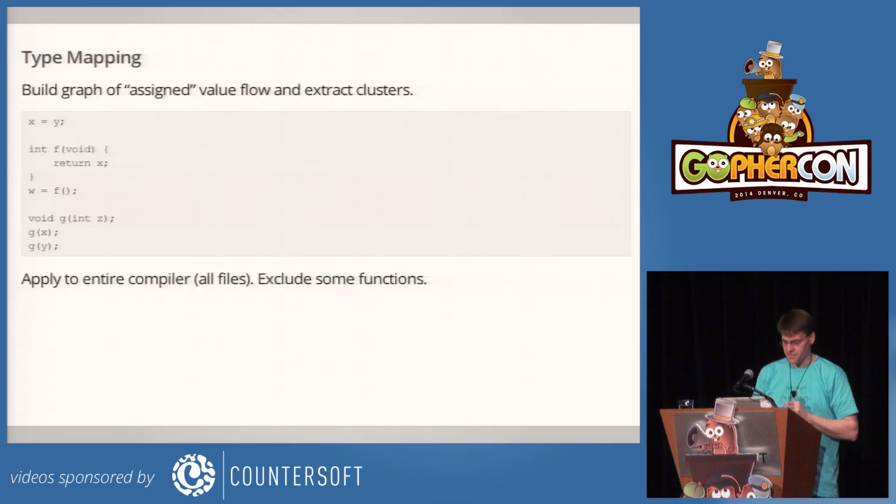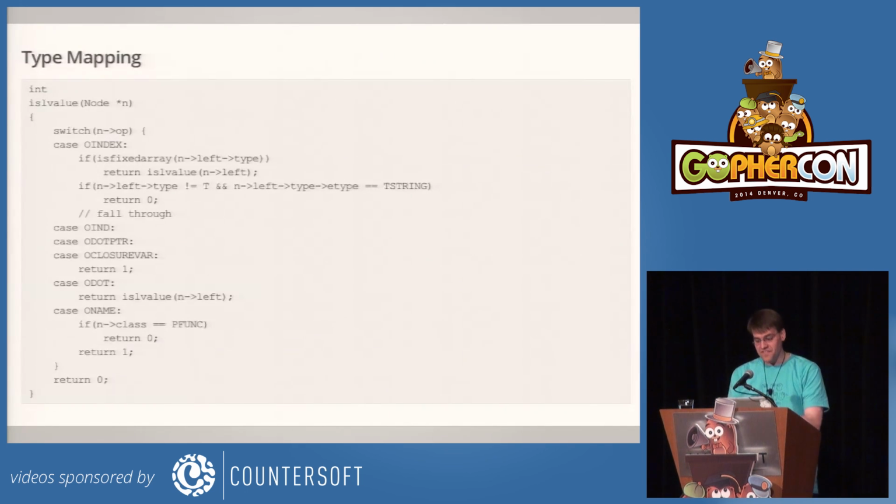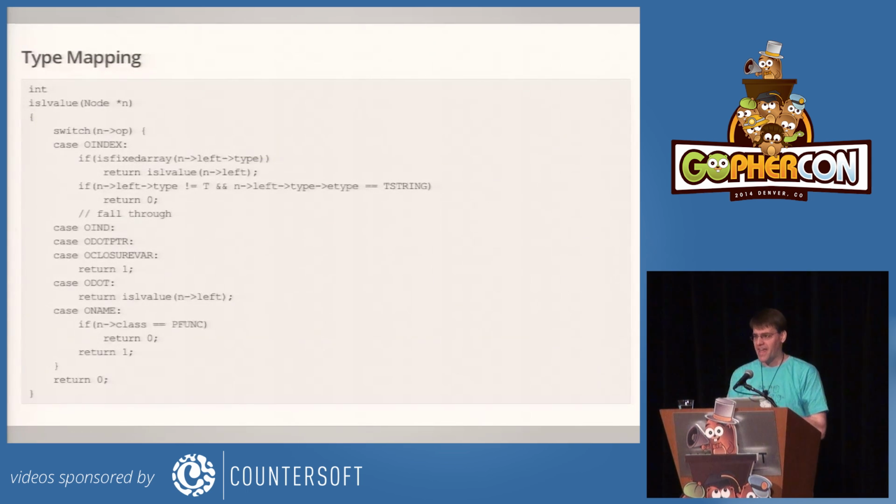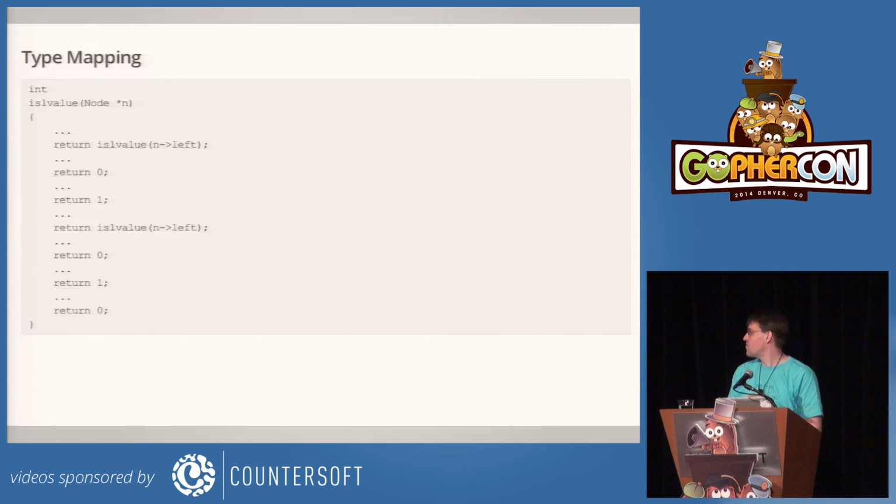So let's look at some of those. This is a function in the C compiler. It's called isAllValue, in the Go compiler written in C. And it asks whether the expression represented by this node n, the piece of syntax n, can appear on the left-hand side of an assignment. Can you assign to it? And the various return statements end up contributing to one distinct cluster of related values. I don't expect you to read this. Here's the code without anything but return statements. And you can see that it's returning 0 or 1 or results from recursive calls.